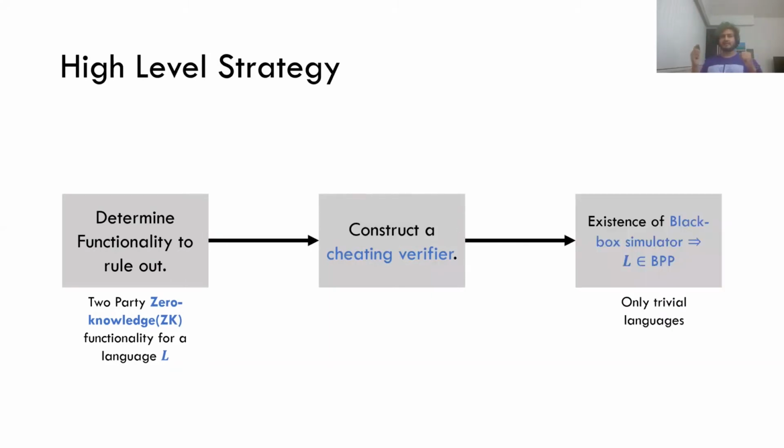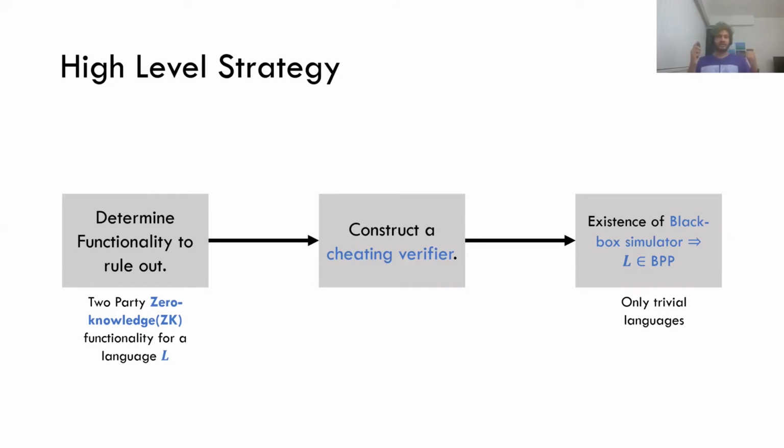And as the third step, we're going to say, okay, look, if there exists a simulator that's able to simulate for this cheating verifier, then it must be the case that the language is in BPP. So it's only for trivial languages. So we can't really hope to have zero knowledge in 3 rounds. All right, great.